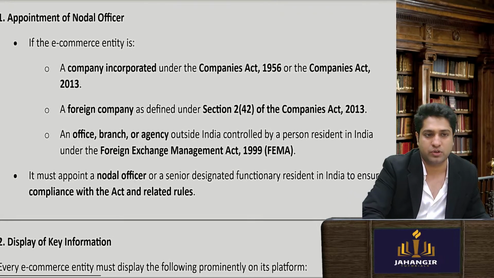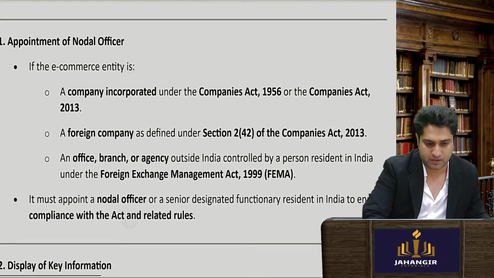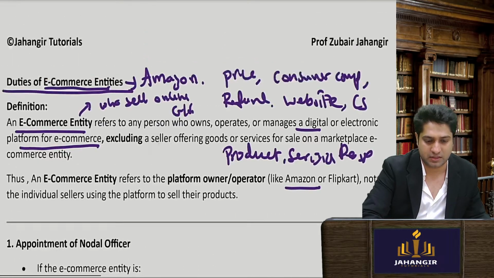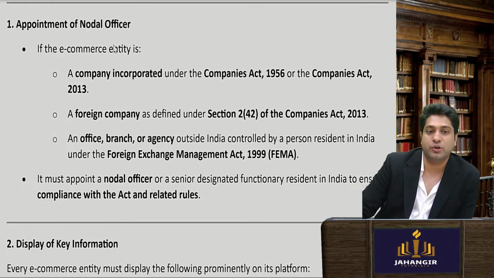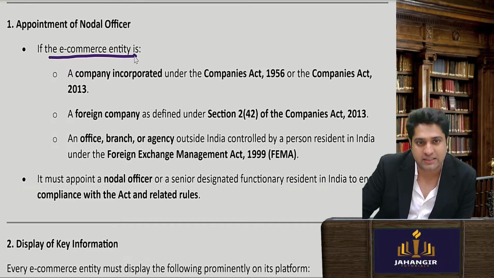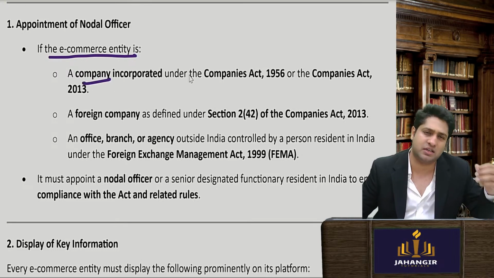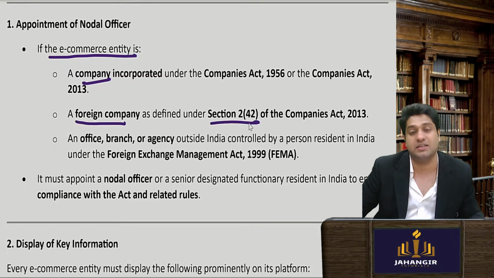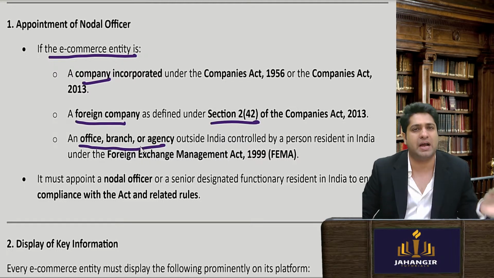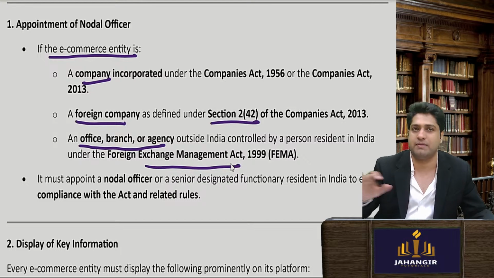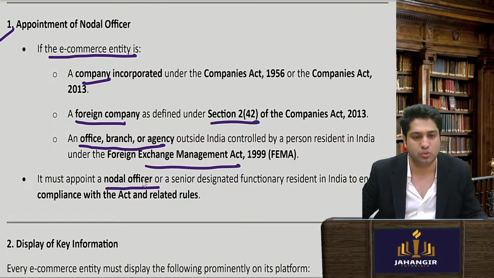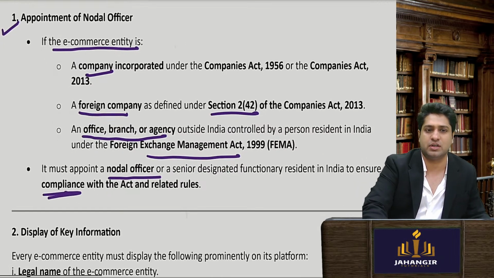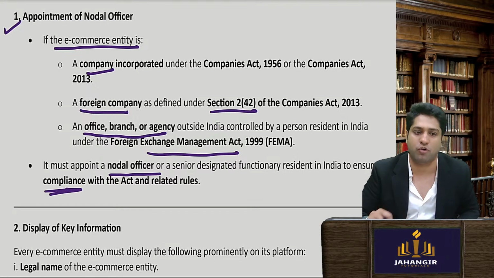Now coming to your, okay, this is an e-commerce entity, like your platform, Amazon. Now let's see what are the duties of Amazon. First thing is, if an e-commerce entity is a company, it has to be registered under Companies Act. If it is a foreign company, then under Companies Act section 2 subsection 42 it has to be registered. If they have a branch office, etc., then they will have to follow the FEMA guidelines. First point, simple. They must appoint a nodal or regional officer who will handle all the compliances. Okay, so company secretary will be there, appointment of an officer.